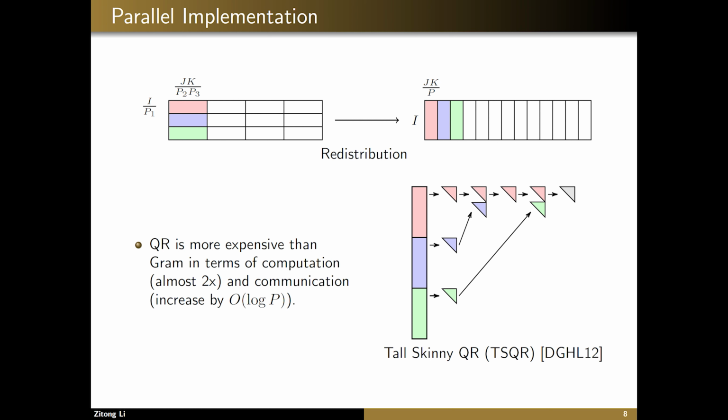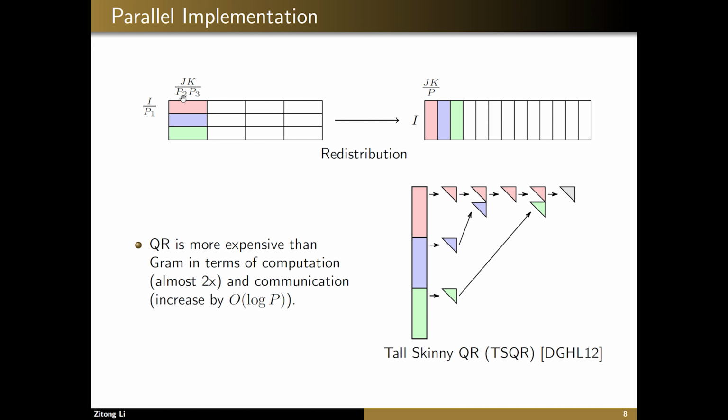To parallelize QR, we adopt the TSQR algorithm, which is communication efficient. It requires a 1D distribution of the input matrix as shown on the top right. So we use the same redistribution method used in the original Tucker MPI to transform the processor grid into this 1D distribution. What it does is just to have processors in the same column communicate and let them exchange the